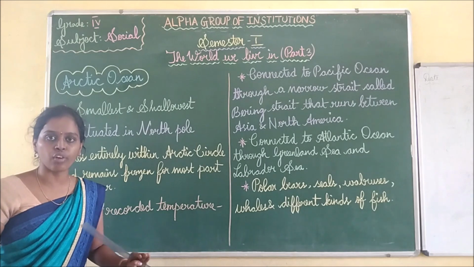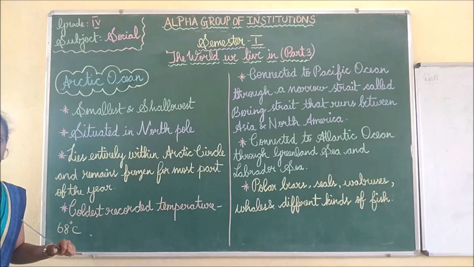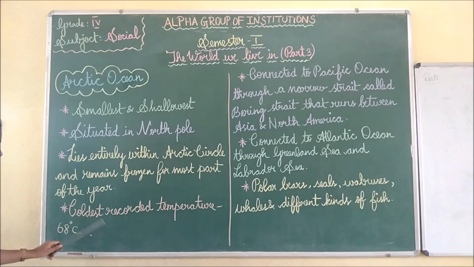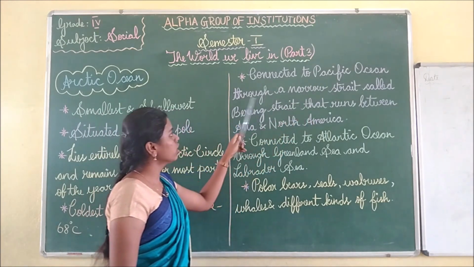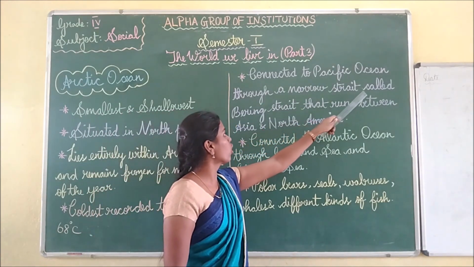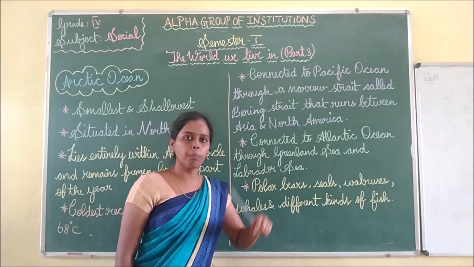It remains frozen. Okay. Then the coldest recorded temperature is minus 68 degrees Celsius. This is one of the coldest temperatures in the world. So it is the coldest temperature ever recorded in the world, that is minus 68 degrees Celsius. Then it is connected to the Pacific Ocean through a narrow strait called the Bering Strait. Okay, it is connected to the Pacific Ocean.